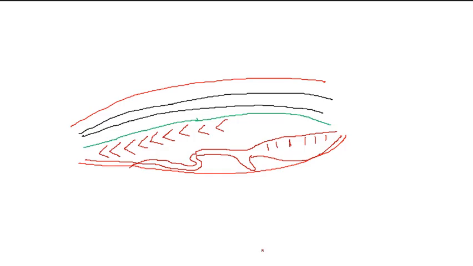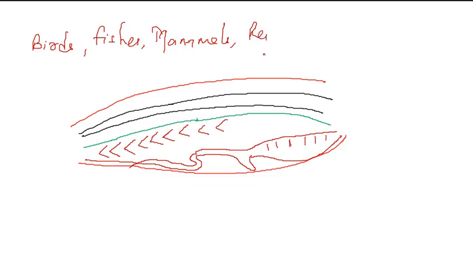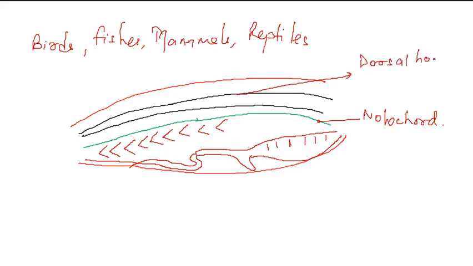Animals like birds, fishes, mammals and reptiles all have a peculiar characteristic: the presence of a notochord as well as a dorsal hollow nerve cord.